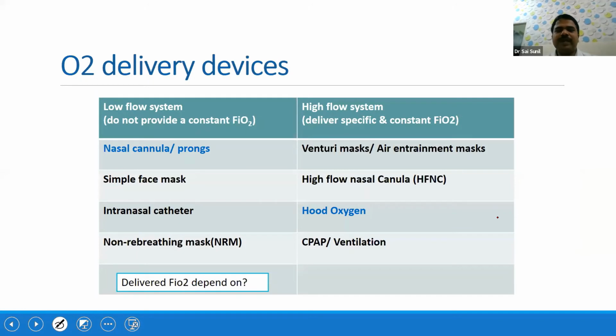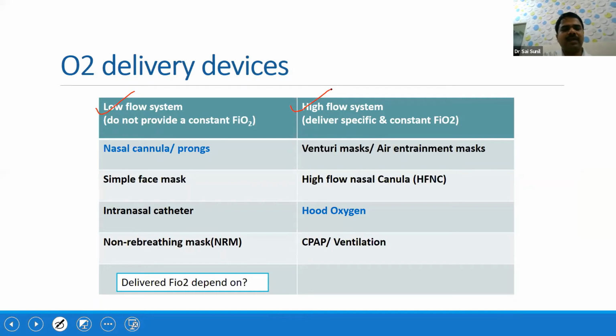So these are some of the important aspects. Because we are using different oxygen sources, we should know some basic details of how it works and how to operate. So we discussed the source of oxygen. Now, what are the O2 delivery devices? They can basically be classified into two varieties. One group is called low flow systems and the other group is called high flow systems.